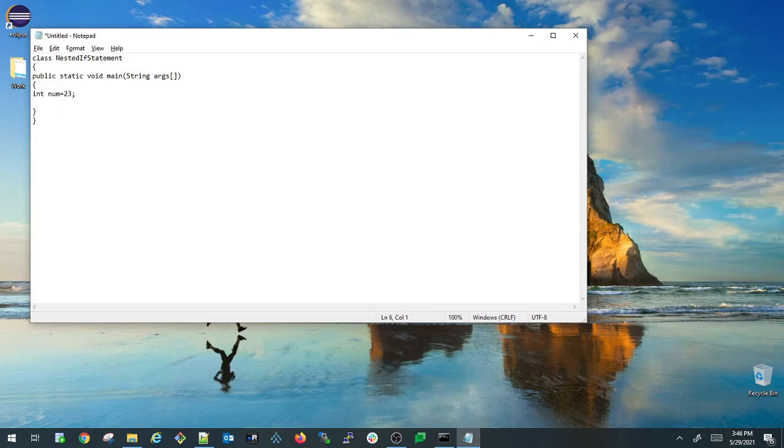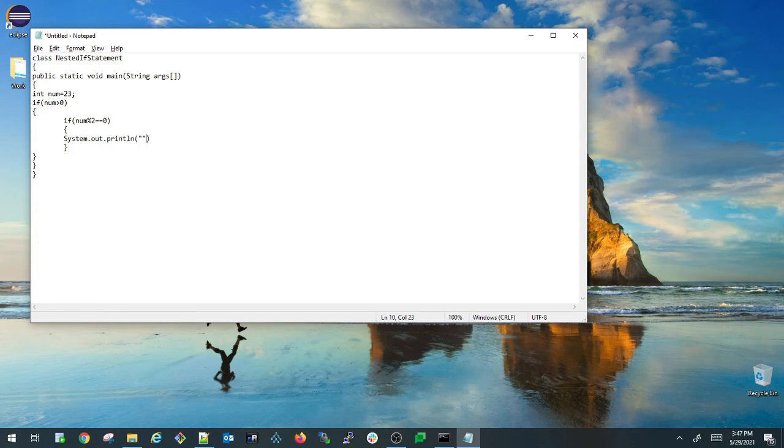Here I'm writing a logic saying that if num greater than 0, then only execute these statements. Inside that I'm defining one more if block inside the outer if block. Here I'm defining an inner if block saying that if num modulo 2 equals 0, then I'm printing System.out.println,